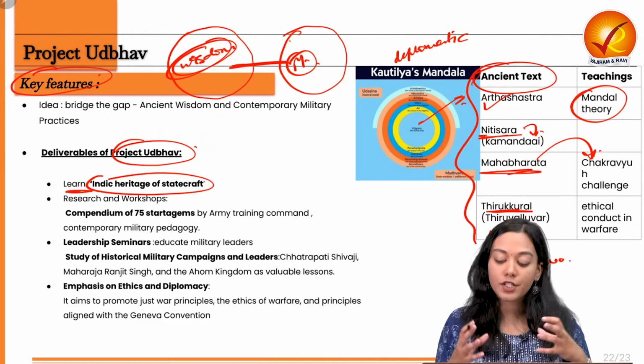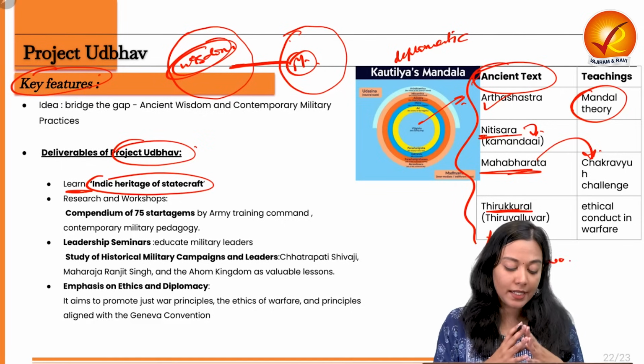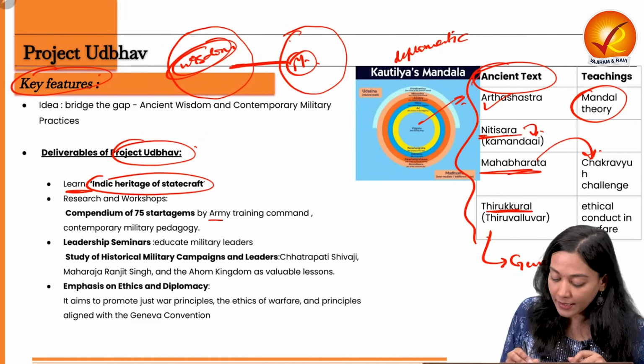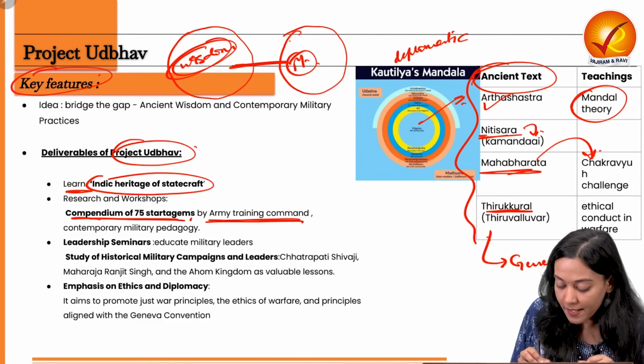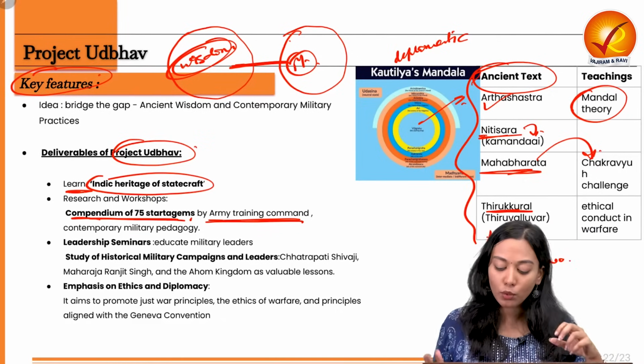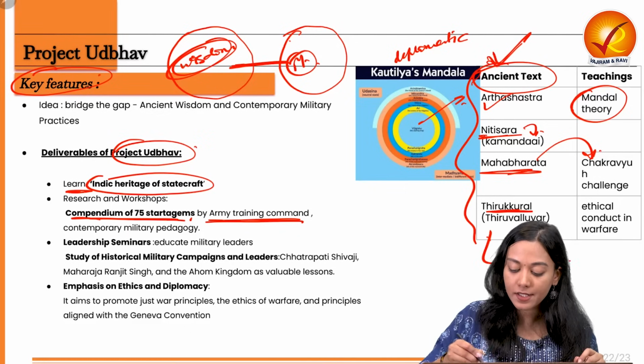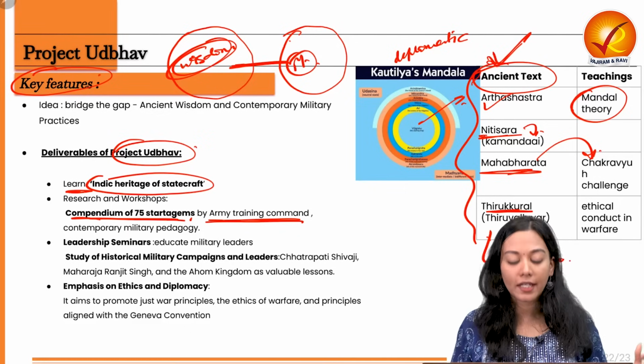Work on research, reading and compilation of the ancient texts has already been undertaken by the Indian Army Training Command, and it has created a compendium of 75 stratagems, which includes all these ancient tactics, in order to augment the modern military capabilities.